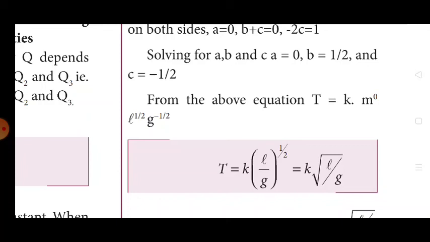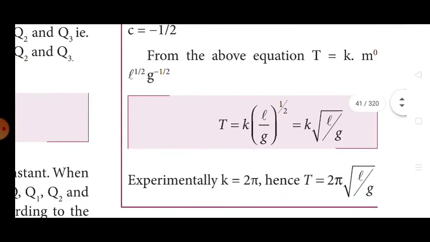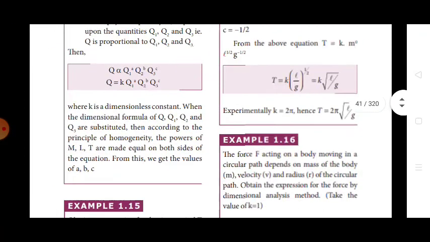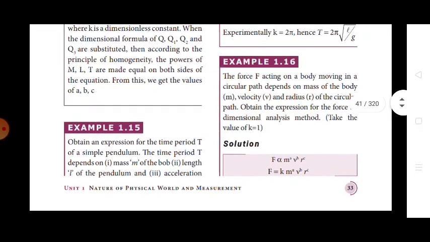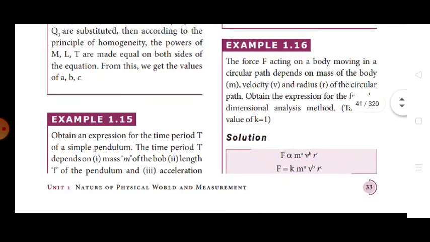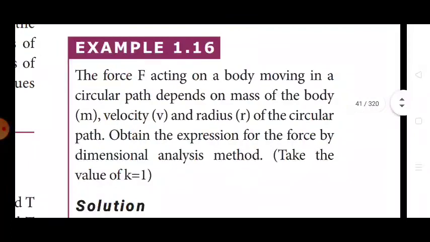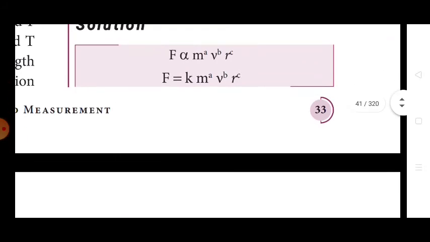Half power means root, so simply T is equal to k root of l by g. This is an important formula. Experimentally the k value is 2 pi, so T is equal to 2 pi root of l by g. Example 1.16 is also given; you should follow the same method as 1.15 to solve it.